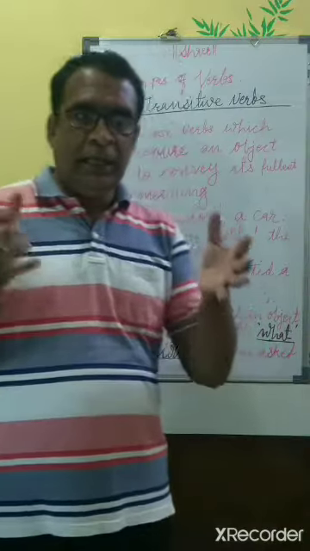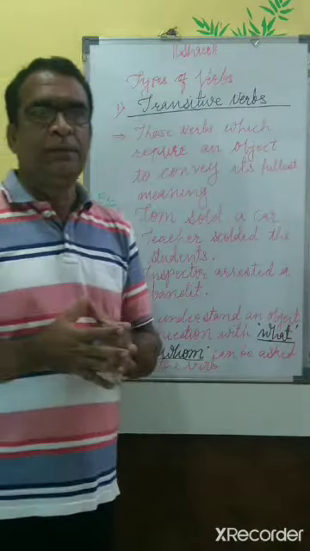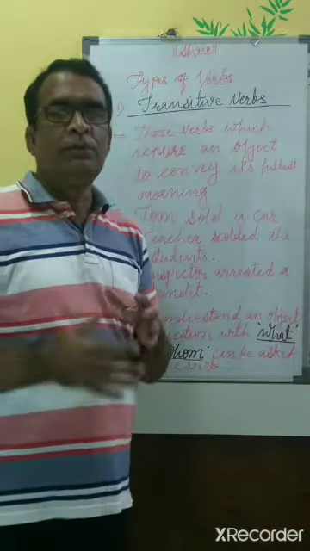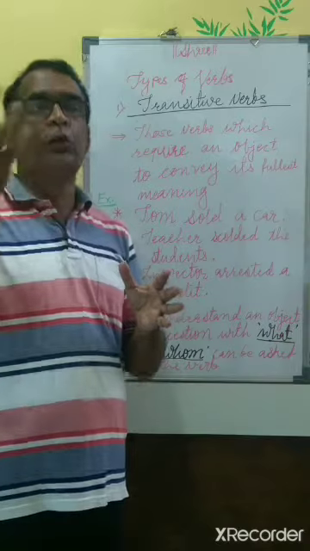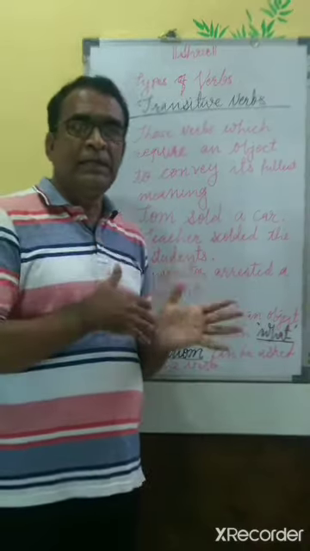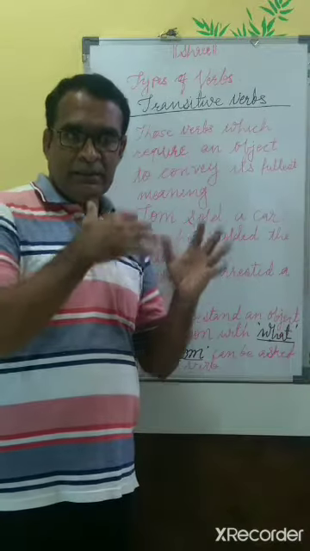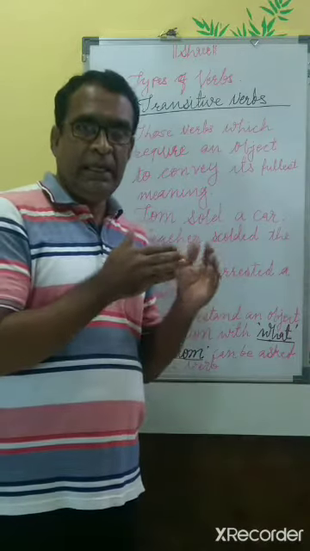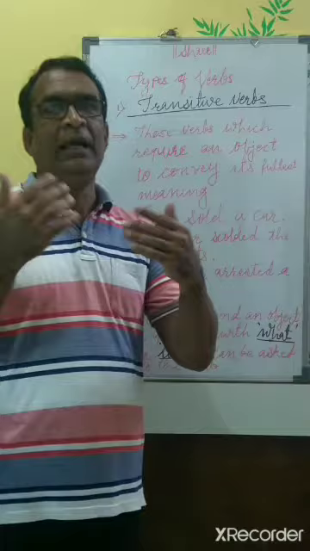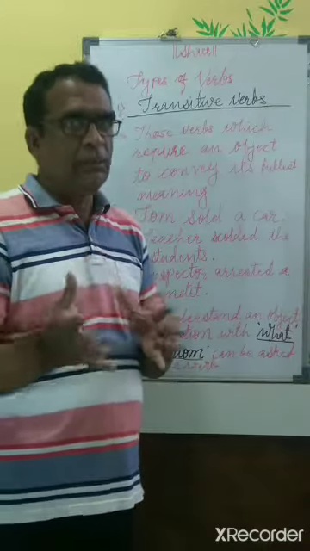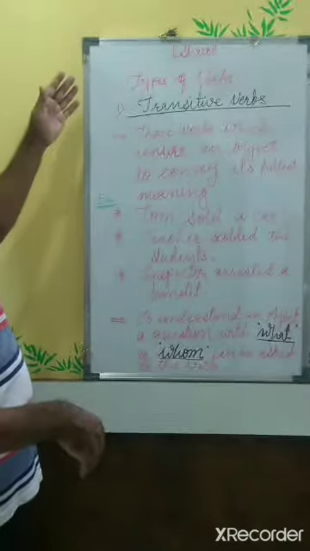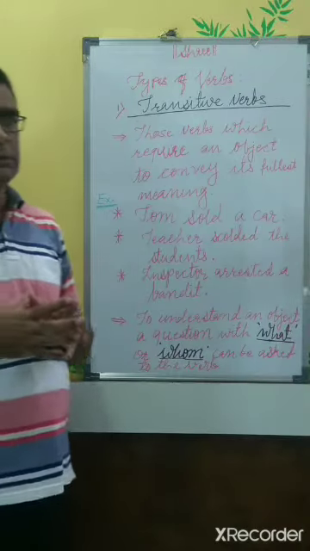That is, a transitive verb can not only have one object, but it can have two objects too. When the case is such, then objects can be classified as a direct object and an indirect object. That I will be reaching a little later in the video. Let us now study the transitive verbs.